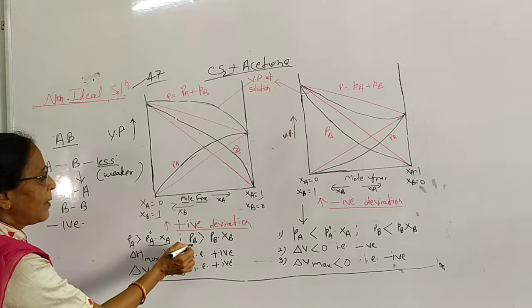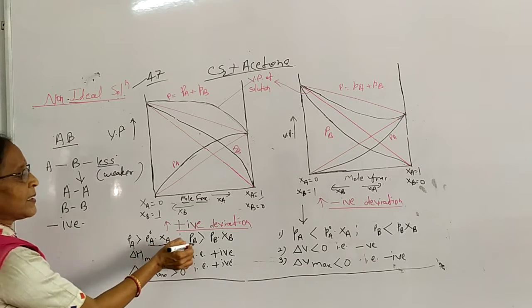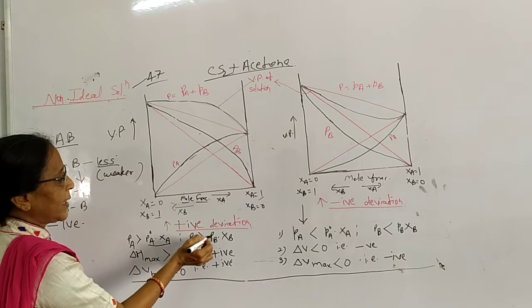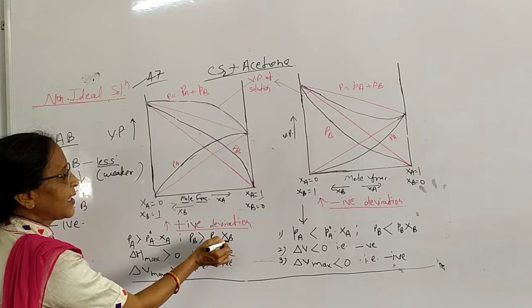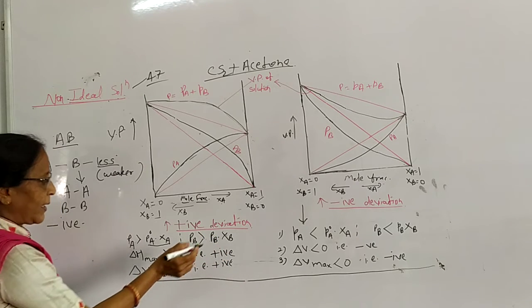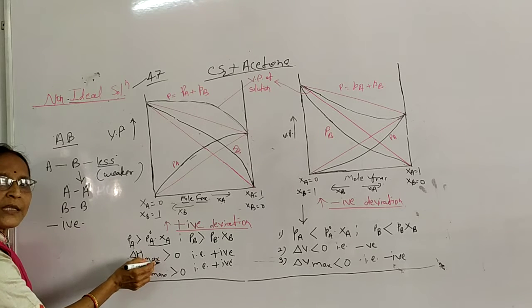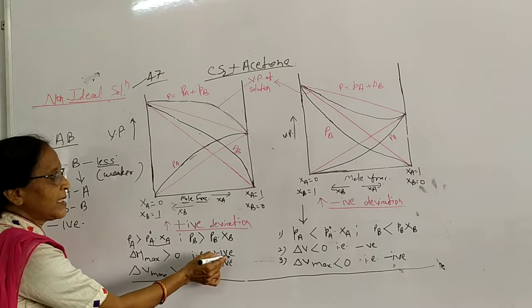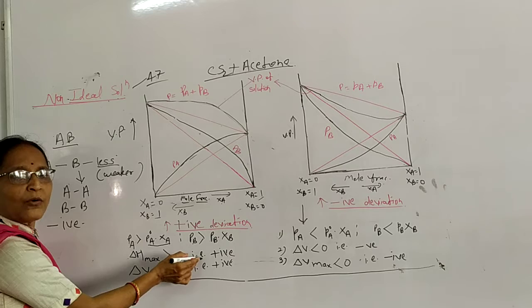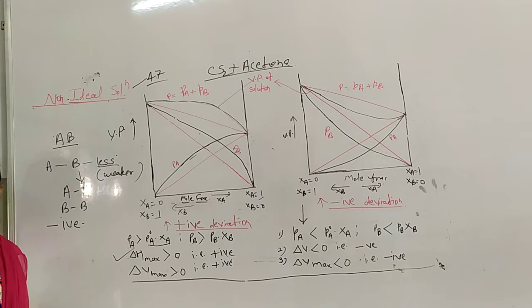In the same way, PB is greater than P0B times XB, where XB is the mole fraction of the solvent. So when delta H is greater than 0, we can say the deviation towards Raoult's law is positive. This is our MCQ question.